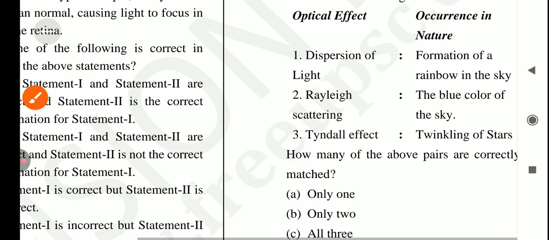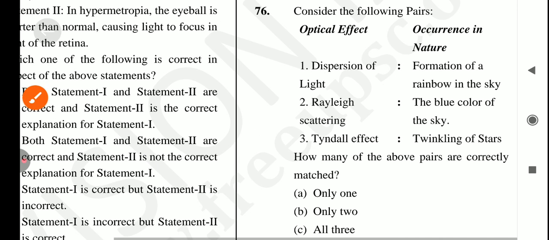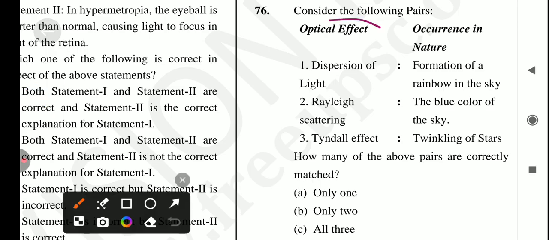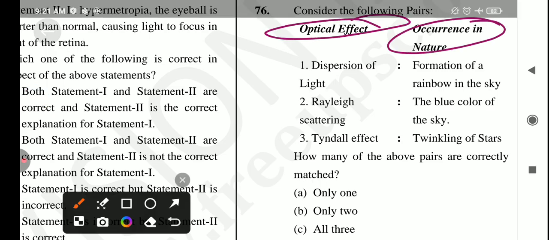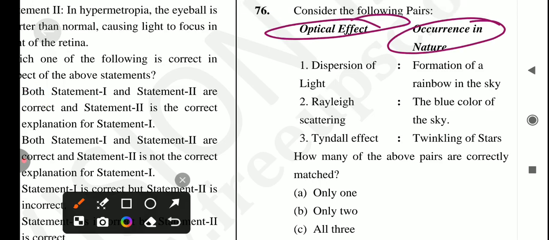Okay, next is: consider the following pairs. First is optical effect, next one is occurrence in nature. Okay, dispersion of light. If we're talking about dispersion of light, dispersion occurs when light separates into its constituent colors when passing through one medium to another with varying refractive indices, like a prism. Okay, so formation of a rainbow in the sky. Yes, it's a correct occurrence.